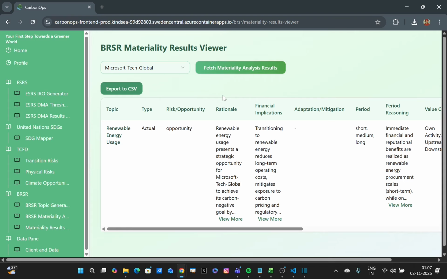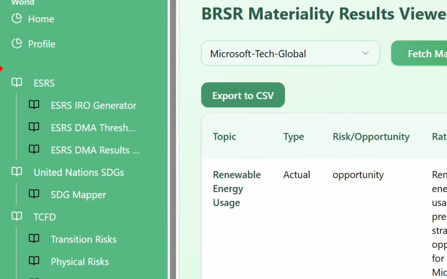That was all about seeing the BRSR toolset in action across the CarbonOps universe. In the next couple of videos, we'll be covering the ESRS reporting toolset that CarbonOps has to offer in great depth and detail.